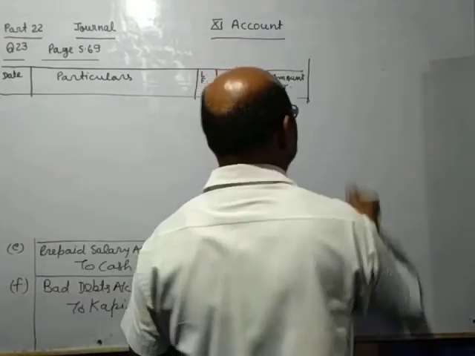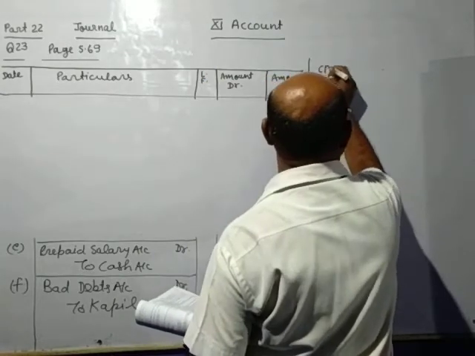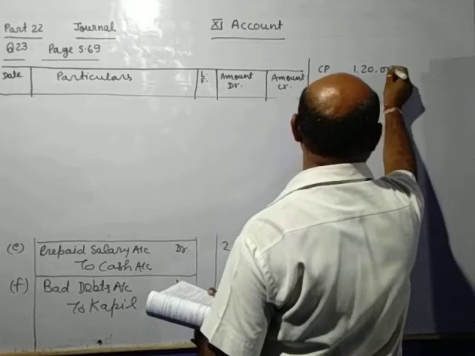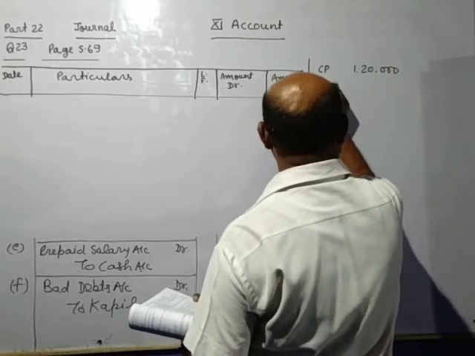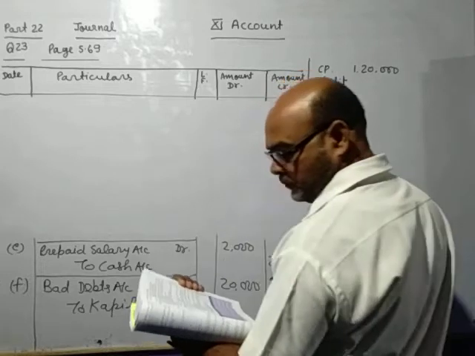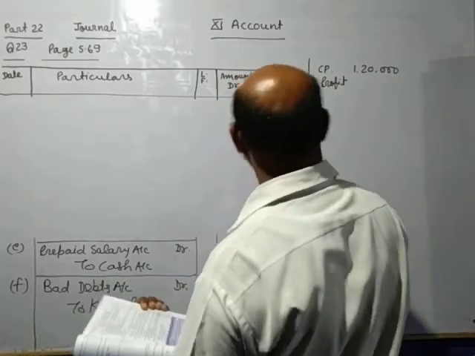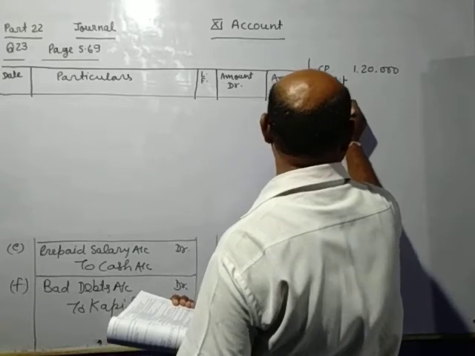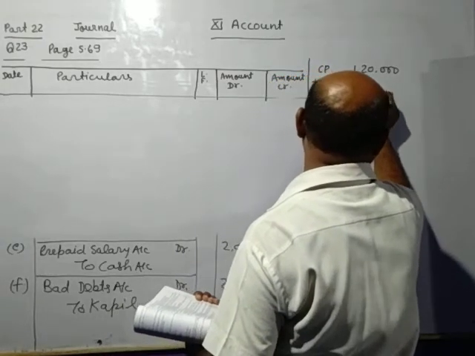So cost price is given 1,20,000 plus profit is the 33.3%, 1/3, that is 40,000.